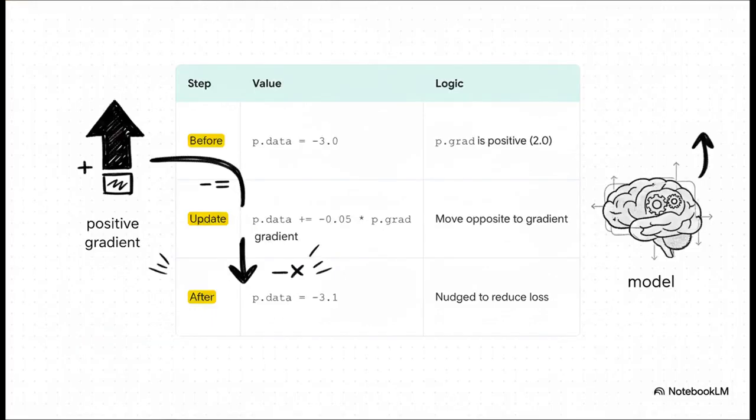Let's make this super concrete. Look at this parameter p. Its value is negative 3.0. After the backward pass, we find its gradient is a positive 2.0. What does that tell us? It tells us that increasing p will increase the loss. We don't want that. So in the update step, we multiply the gradient by a small negative number, our learning rate, and add it to p. The result? The new value is negative 3.1. We've nudged the parameter in the direction that should, in theory, reduce the loss next time. We got a little bit smarter.